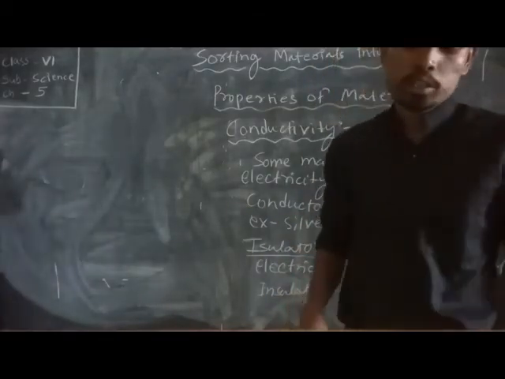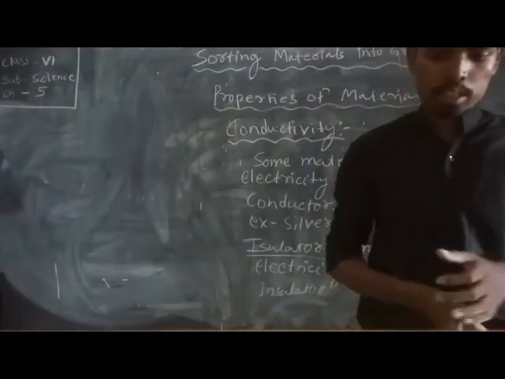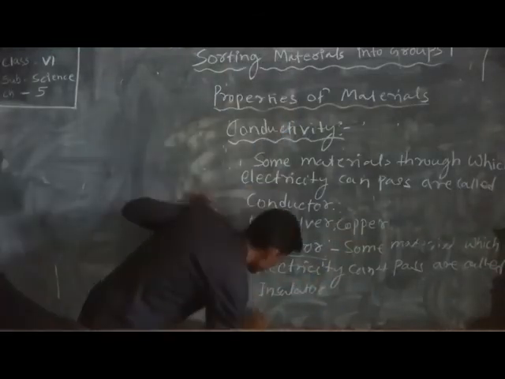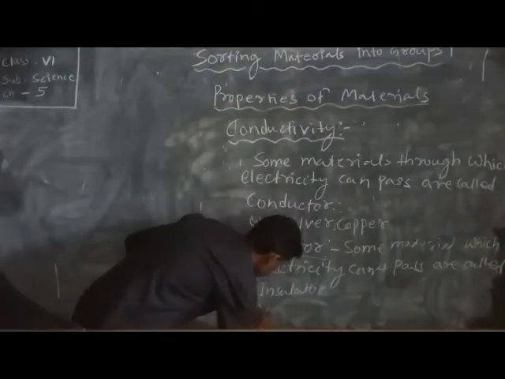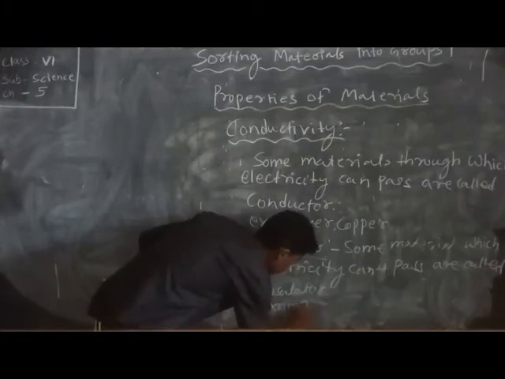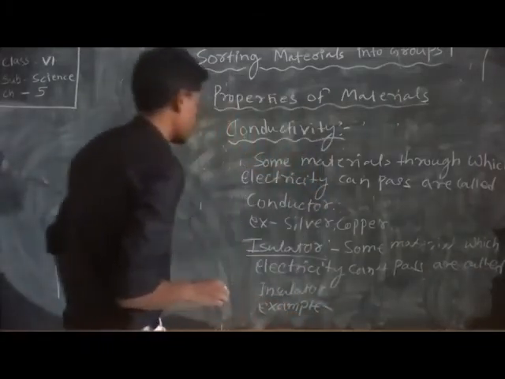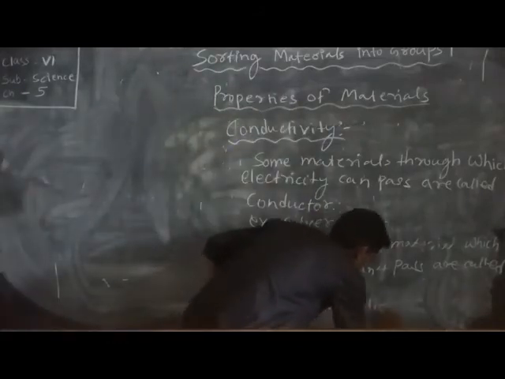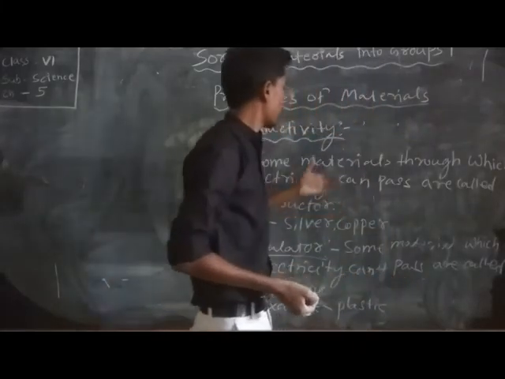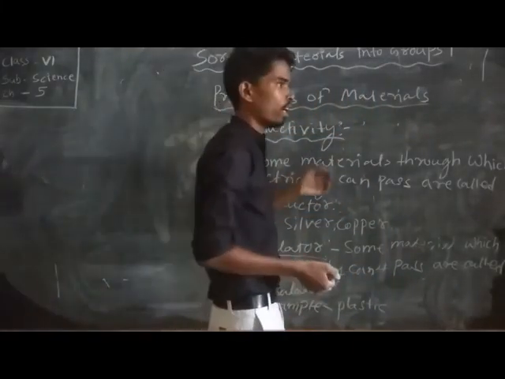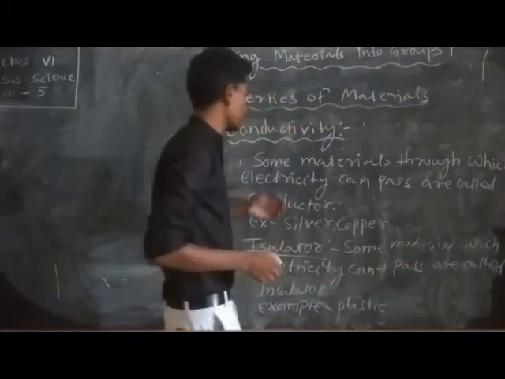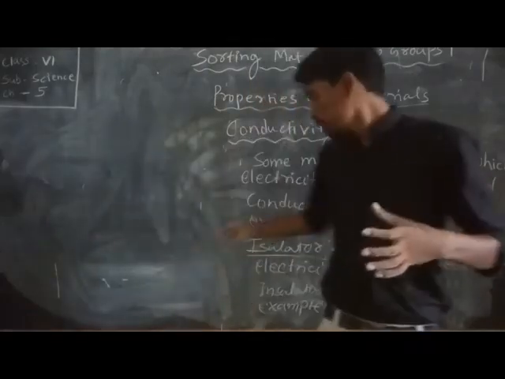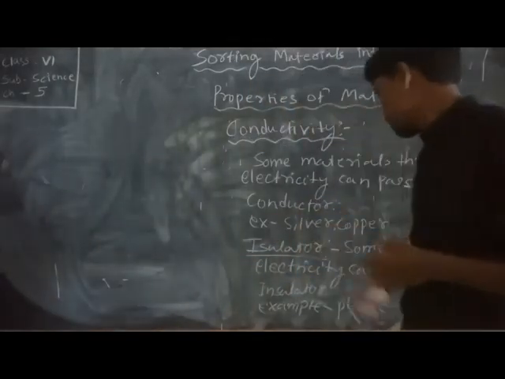An example of an insulator is plastic. That's why plastic is used to make the outer cover of electric wire, because plastic is an insulator.